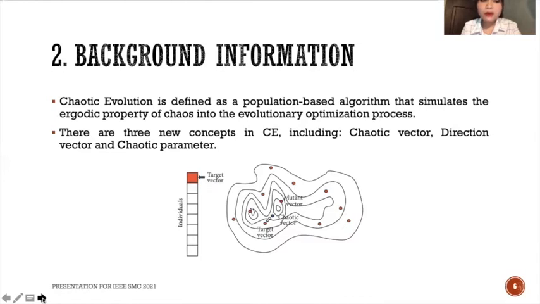The second one is the direction factor, which is controlled by the direction factor rate. The last one is the chaotic parameter. It is set initially to a random value and updated in every generation by the chaotic system. It influences the exploration and exploitation function of the algorithm.